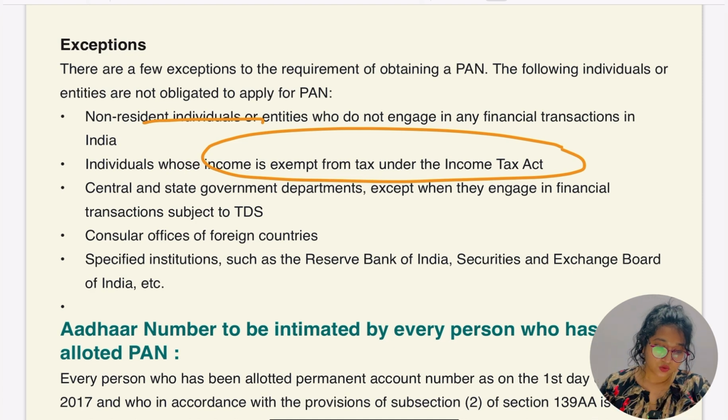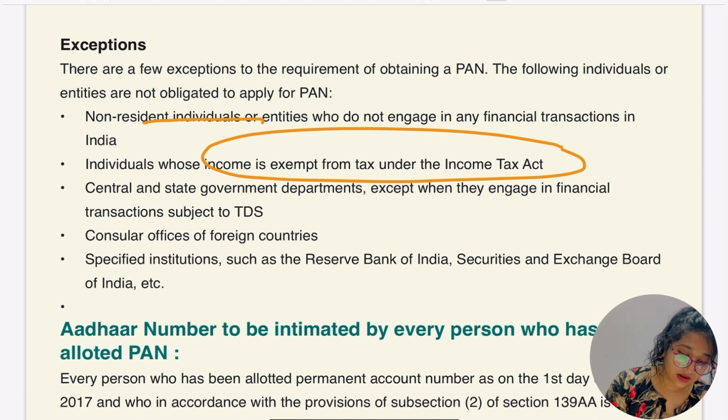So non-resident individuals, definitely they have some other identity number other than the PAN number. As we have a PAN number, they'll have some other identity number. And the persons whose income is exempt under the Income Tax Act.